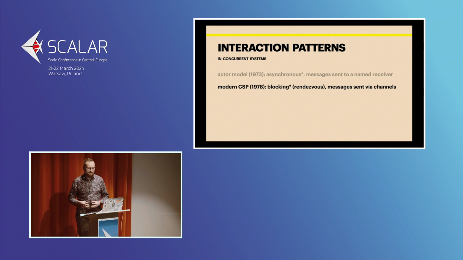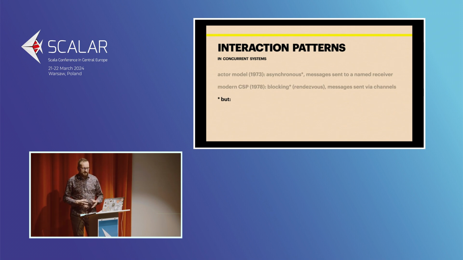So that's why you think of it as blocking. And eventually it developed to a state where the messages are sent via channels. The slide says modern CSP because in the initial CSP there were no channels, but this idea has evolved a bit, and in kind of modern CSP, how we understand it now, how Go understands it, is that we have channels for the parties to communicate.